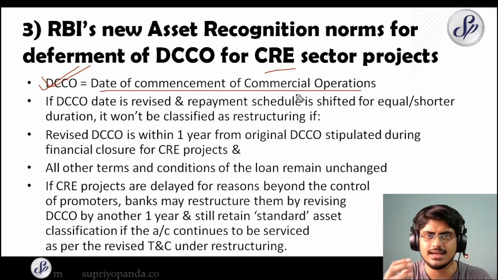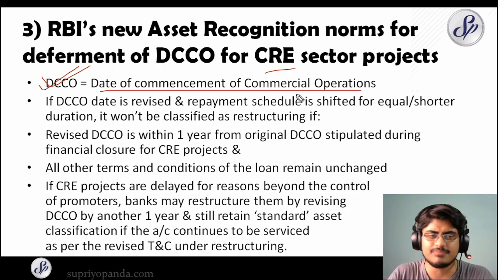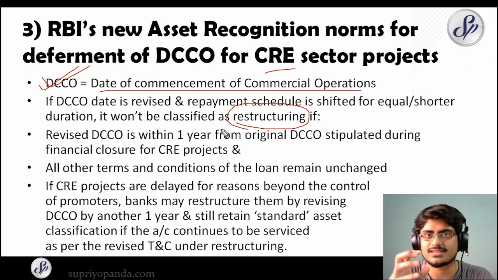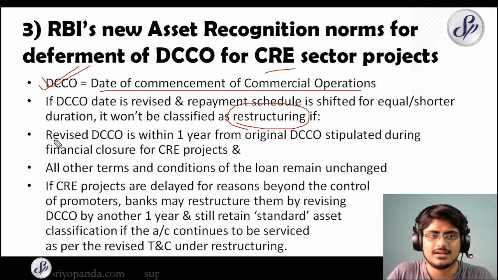So what has the RBI mentioned regarding this? They have mentioned that if the DCCO date is revised and repayment schedule is shifted for equal or shorter duration, it won't be classified as restructuring. If the date is shifted, it won't be classified as restructuring if those conditions are met. So the conditions: the revised DCCO is within 1 year from the original DCCO stipulated during financial closure for the CRE projects.